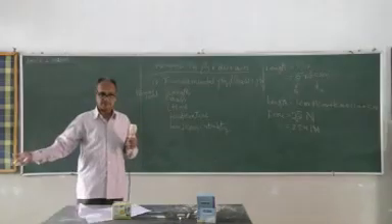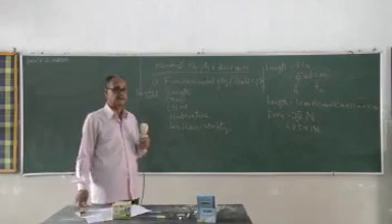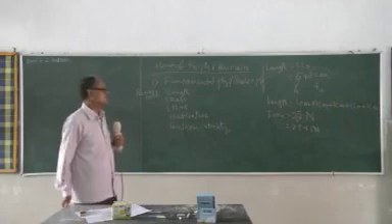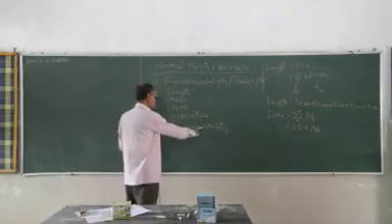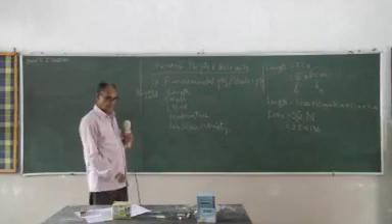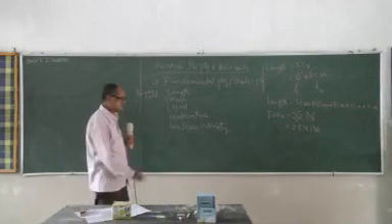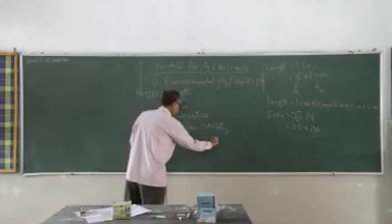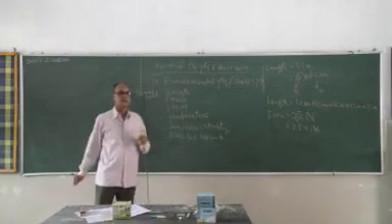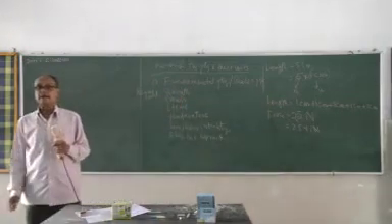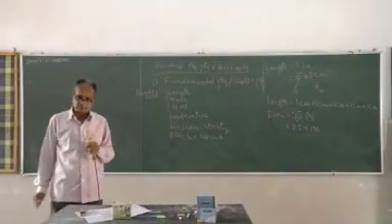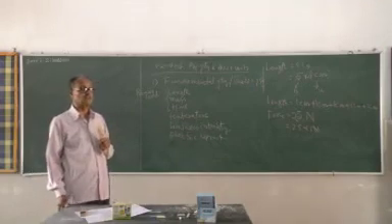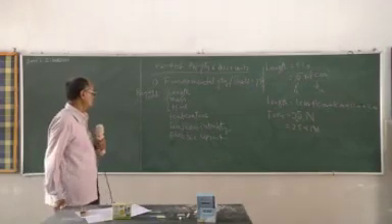Light, because brightness is the parental term of lightness, brightness is always the light. So brightness of light is called the luminous intensity. Then comes electric current. Electric current is the time rate of flow of electrical charge, or you can say the rate of flow of electrical charge with respect to time is called electric current.